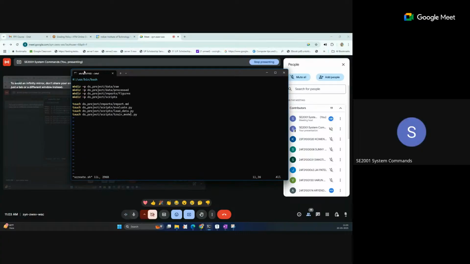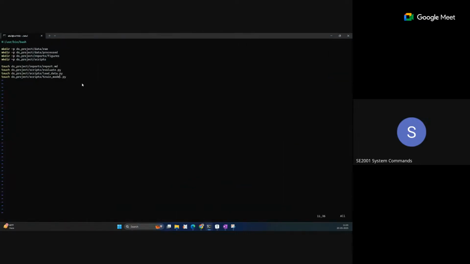So suppose you have entered into the VI. If you want to exit from the VI, you need to first press the Escape button on the corner of the keyboard. Then colon, as you can see at the bottom of my screen, colon and WQ, and enter. This is save and exit.